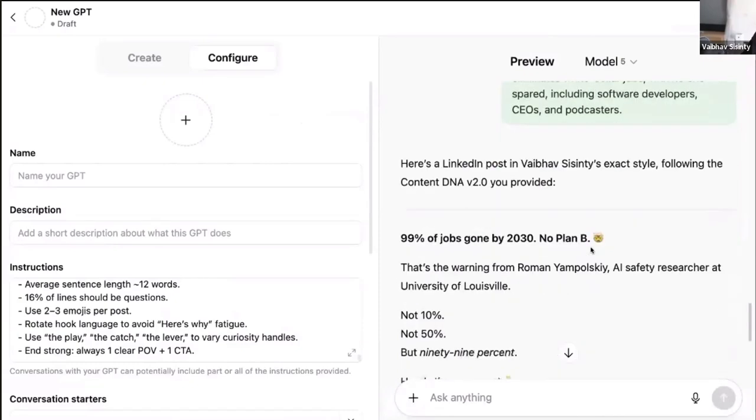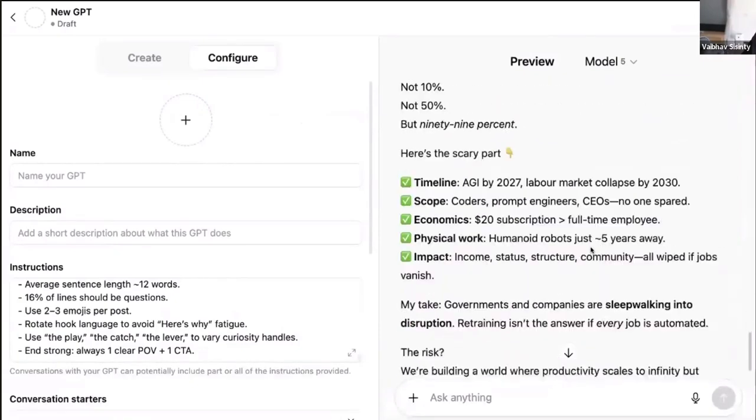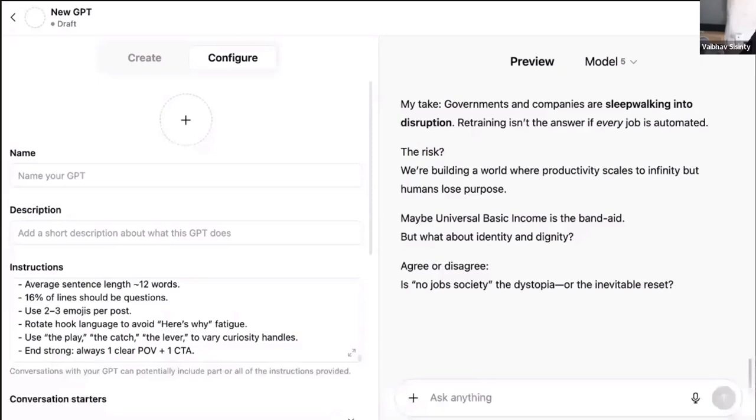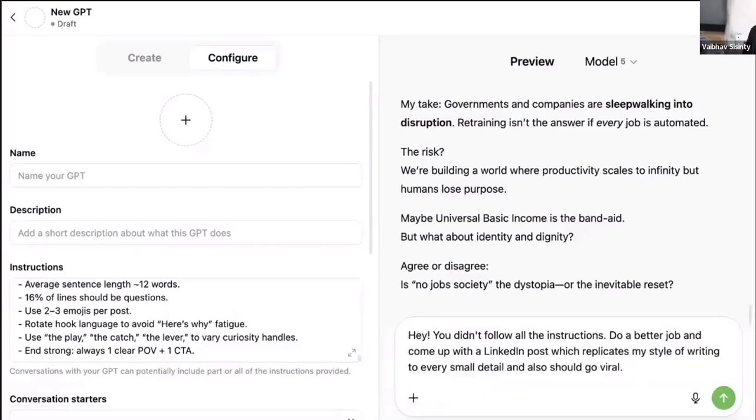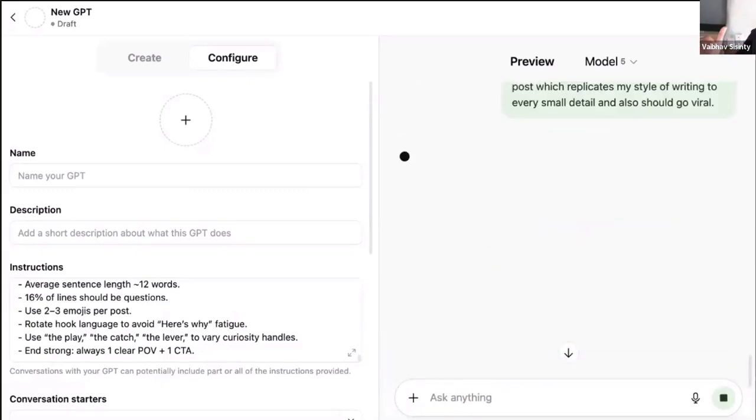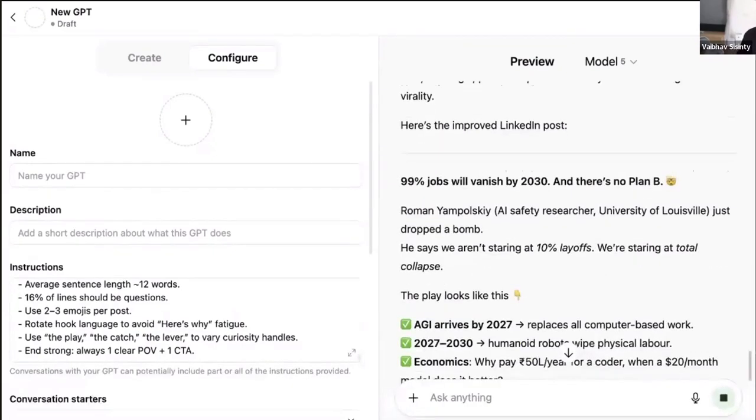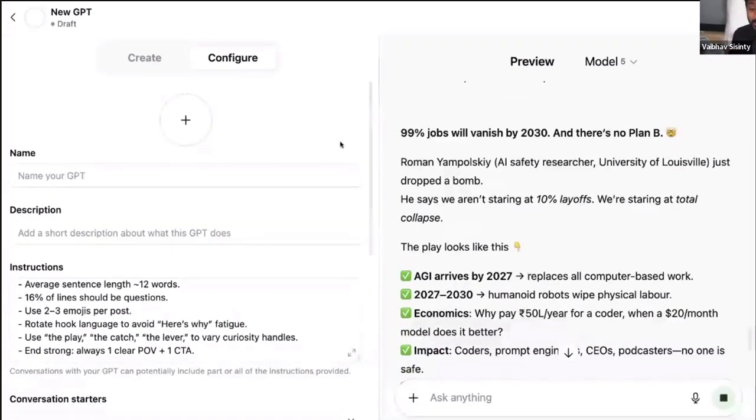Now, here's the thing. While the LinkedIn post could be very good, I'm not going to read it. I'm just going to say, hey, you didn't follow all the instructions. Do a better job and come up with a LinkedIn post which replicates my style of writing to every small detail and also should go viral. While I could use that LinkedIn post, I always end up saying this so that AI can slightly work harder and give me a better output, right? That is what I will do here. And let us see what it comes up with. Here comes the final LinkedIn post, guys. Let me know what you guys think of this.